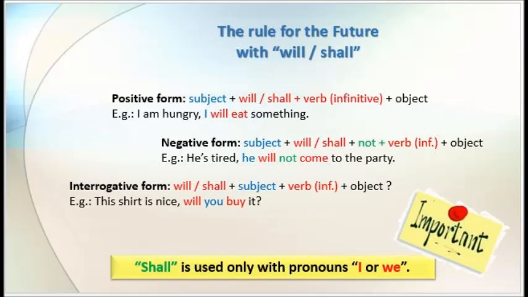It's very important to know that shall isn't used with all the pronouns. It's used only with I or we. You cannot say he shall, she shall, you shall, it shall, they shall. You have to say shall only with I or we. I shall or I will, we shall or we will. This is the rule for when you want to use will or shall in your sentence for the future.